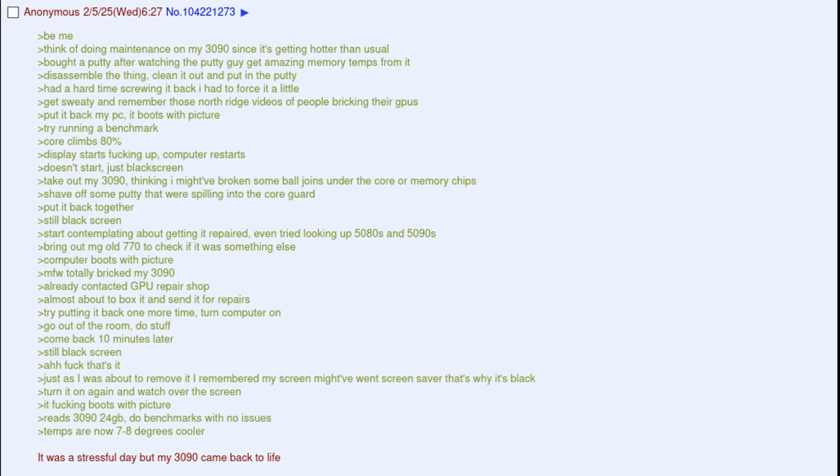Put it back in my PC, it boots with picture. Try running a benchmark. Core climbs to 80%. Display starts messing up, computer restarts. Doesn't start, just black screen.